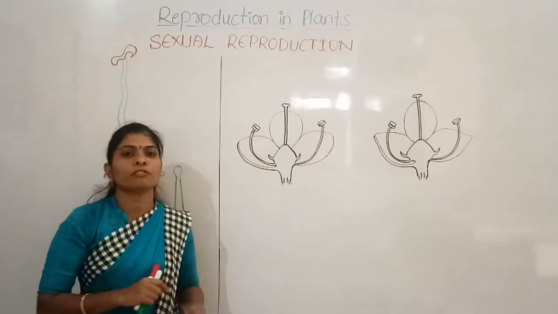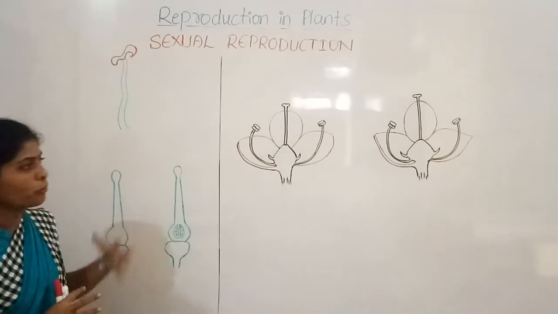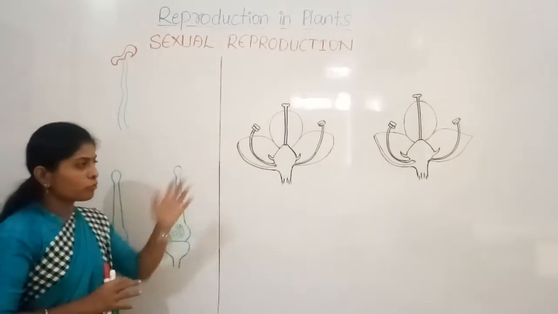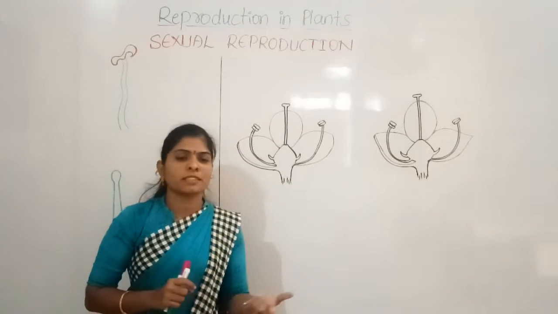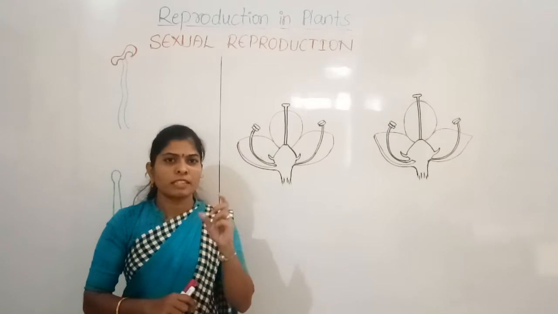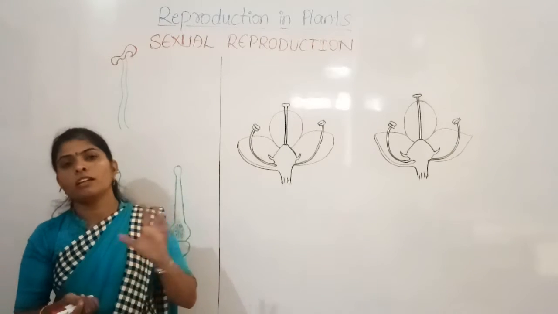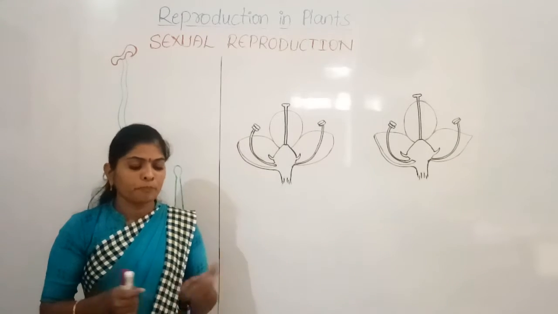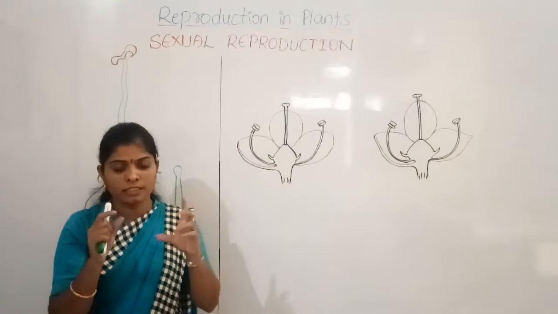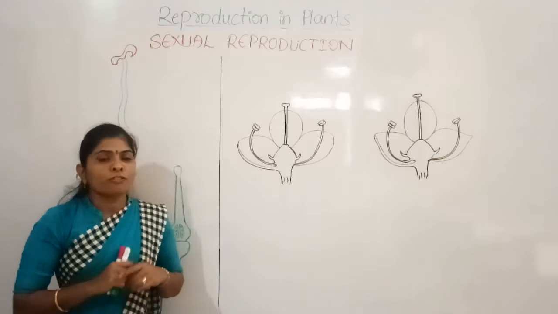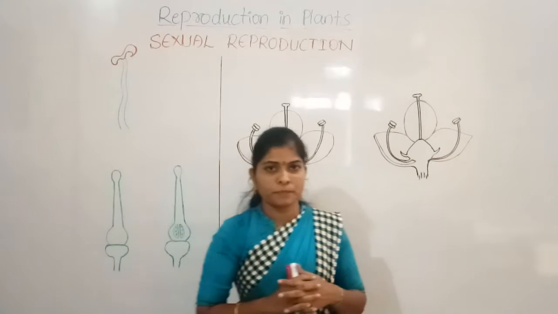How to dissect the flower, to observe all these parts that I have drawn on the board. Later I will explain about this also. If you take the China rose, which is common, the hibiscus you can find anywhere, or if possible you can take the flower of petunia or the flower of mustard, so that you can observe the parts by dissecting it. I will show you how to dissect the flowers. When you dissect, you can observe the parts of the flower.